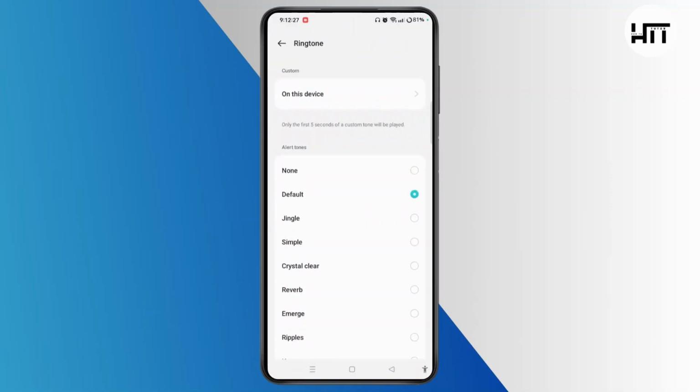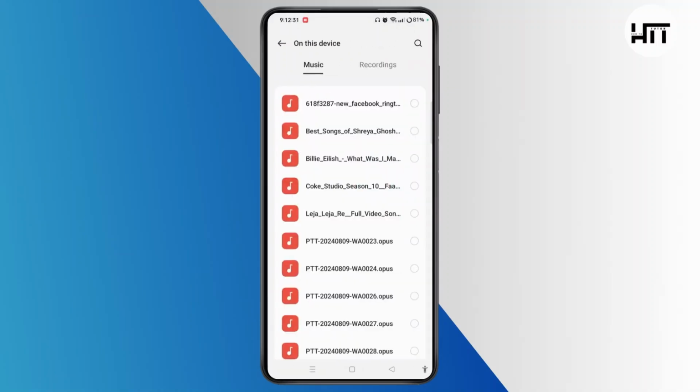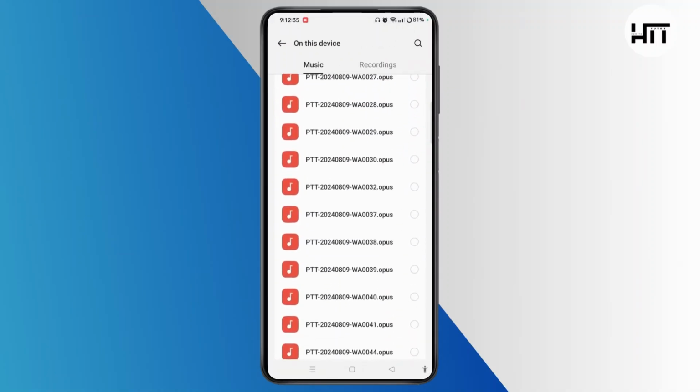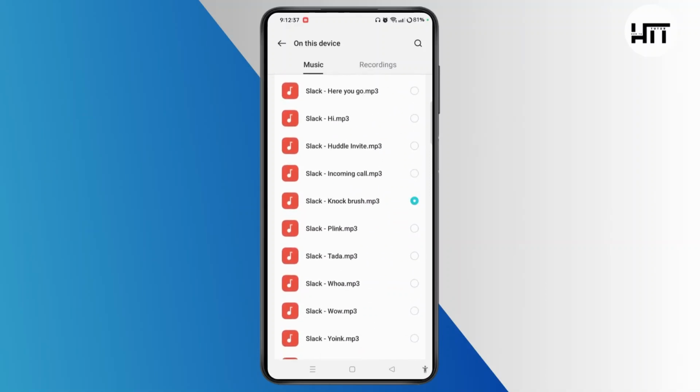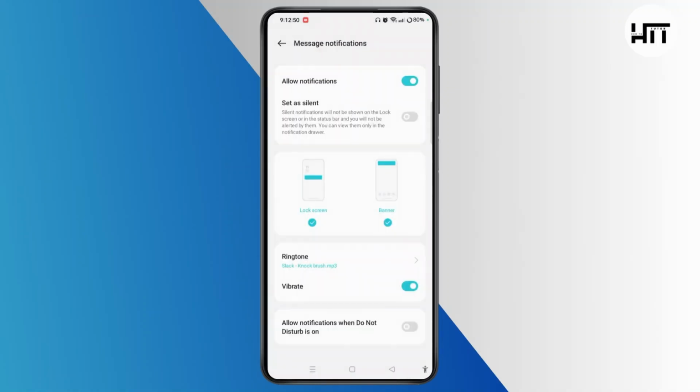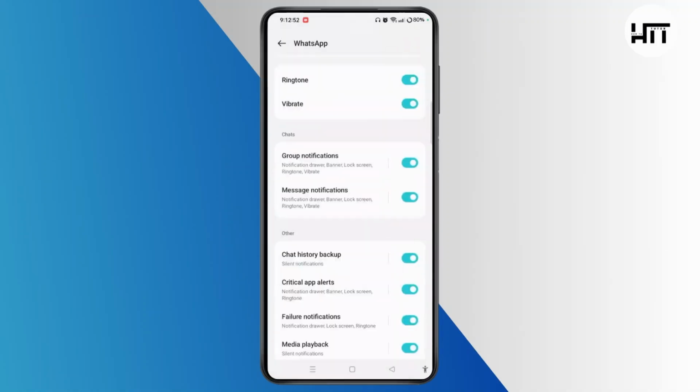Here you need to select on this device at top of the screen under custom. And from here you can choose between music or recordings. And once you have done that, you can easily come back, and then only the first 5 seconds of a custom tone will be played during the message notification. That is how we set custom ringtone on WhatsApp, either on your message notification or the group notifications.